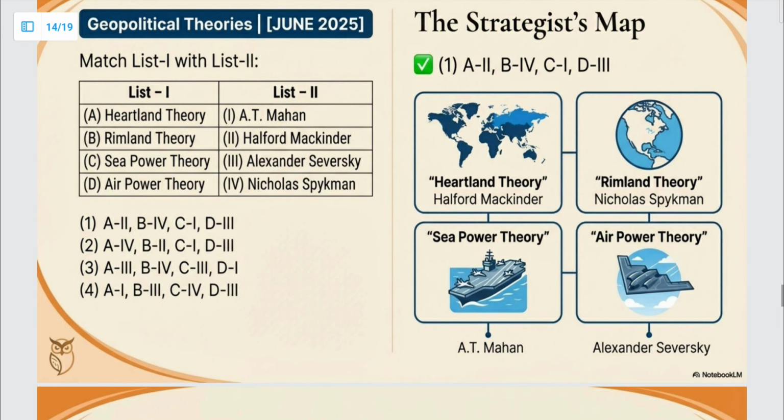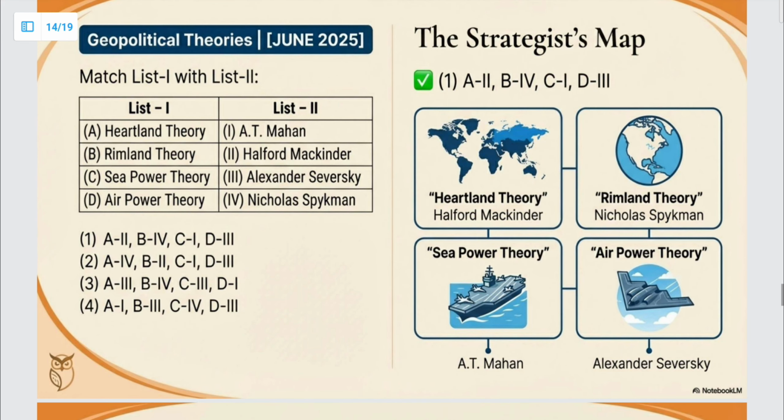Next question, this is a match the following question. We have to match the geopolitical theories with their corresponding originators. ठीक है, जिन्होंने दिया है ये theory, we have to match them with those. So the first one is heartland theory. So this was given by Halford Mackinder. ठीक है, उसके बाद में rimland theory. This was given by Nicholas Spykman.